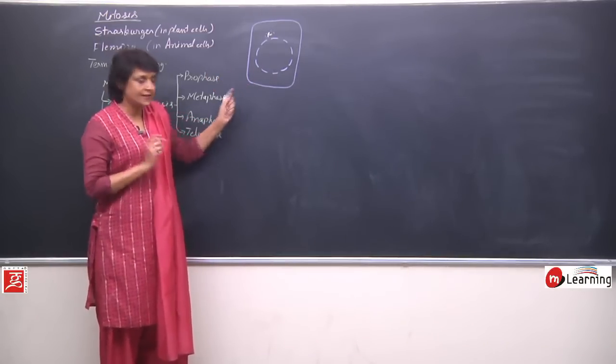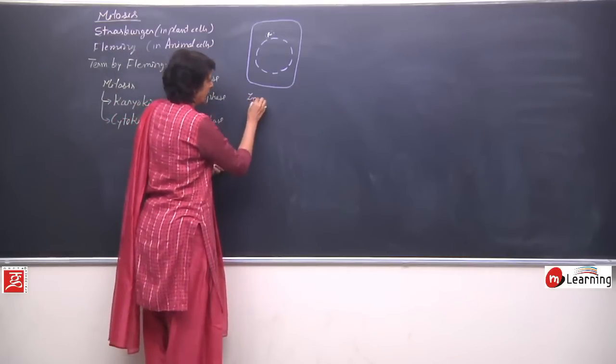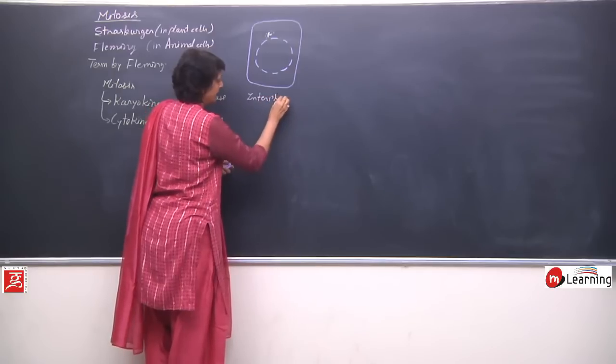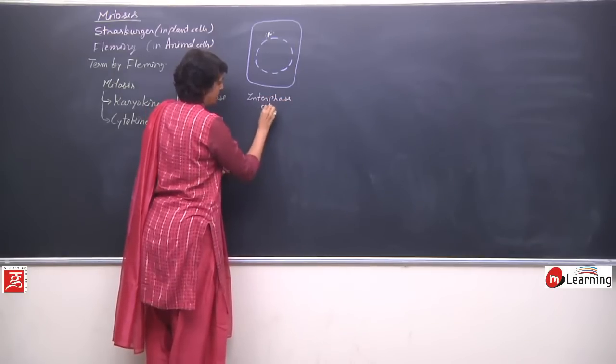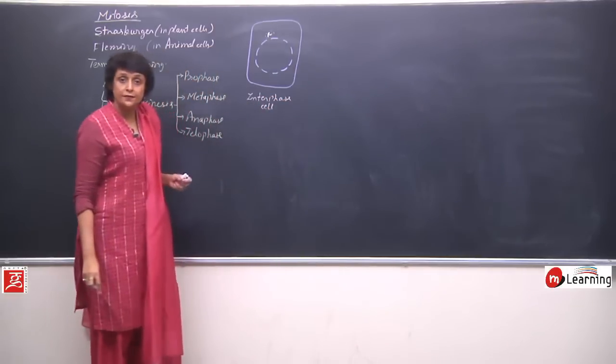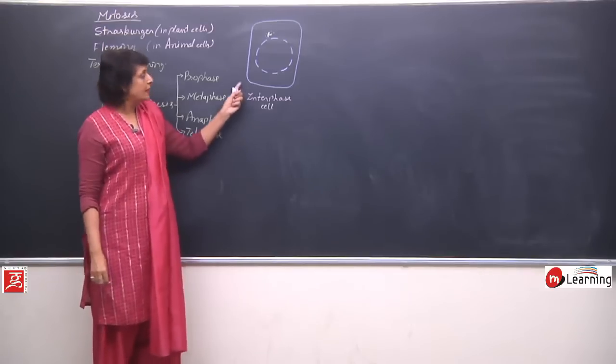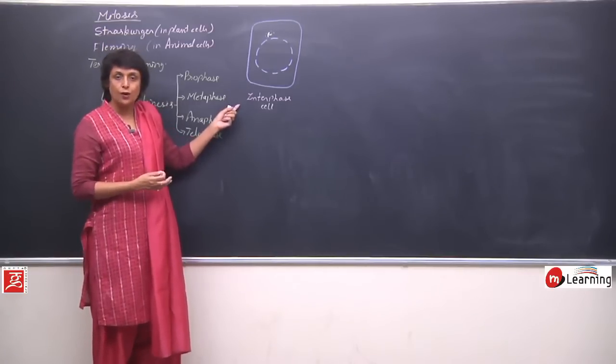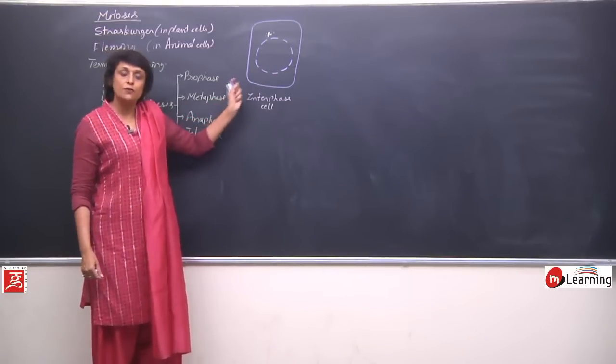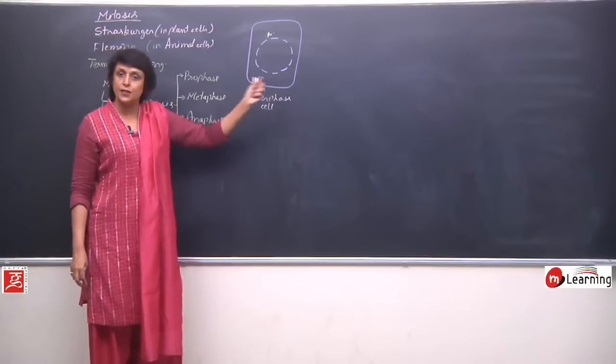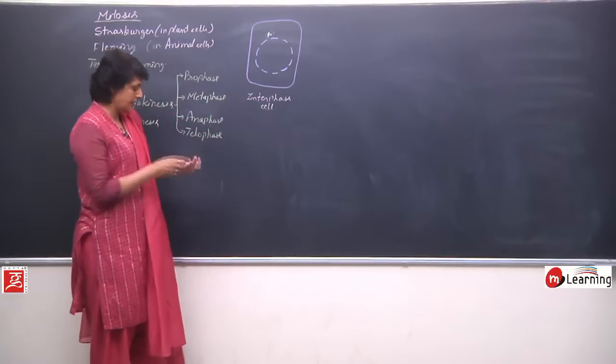Plasma membrane, nothing else is drawn. So this is interphase cell. It is ready for division. Normally whenever we draw, the labeling is also not done. The diagram itself should be self-explanatory. There are some stages where we would be labeling certain things.